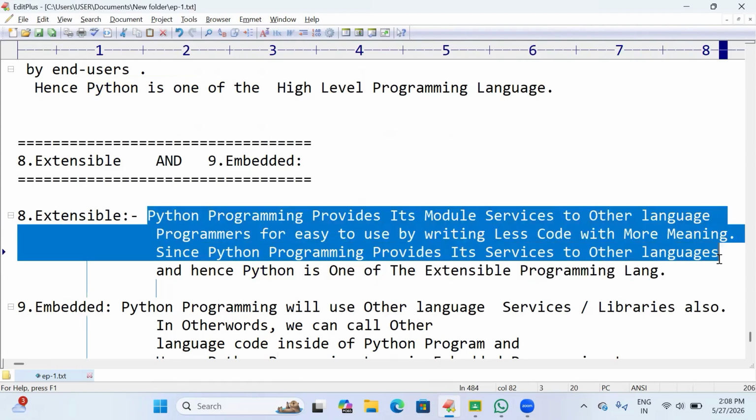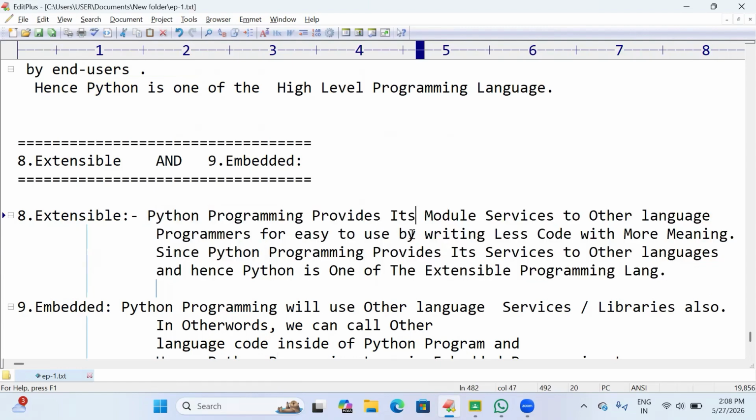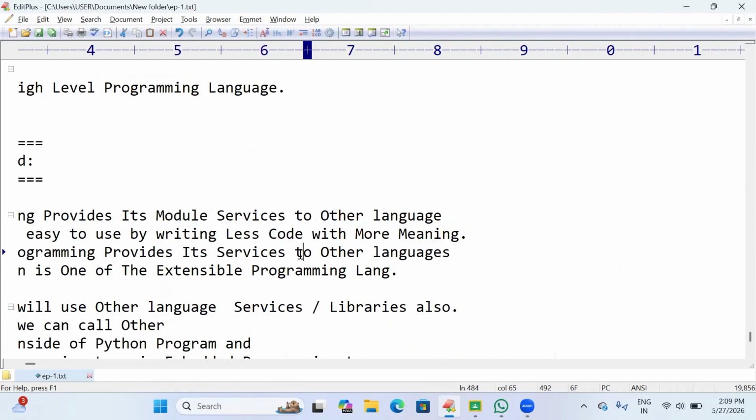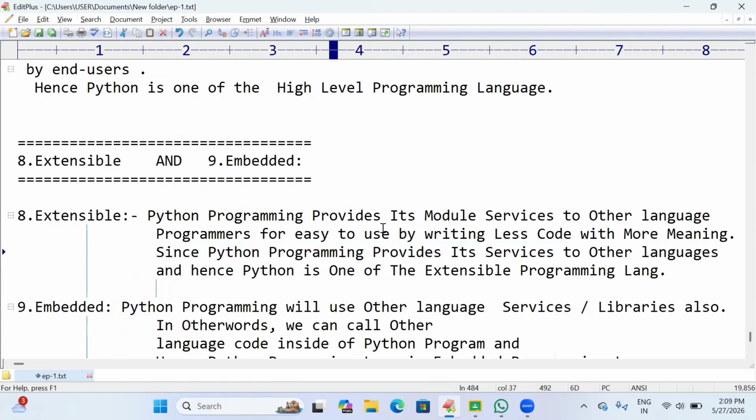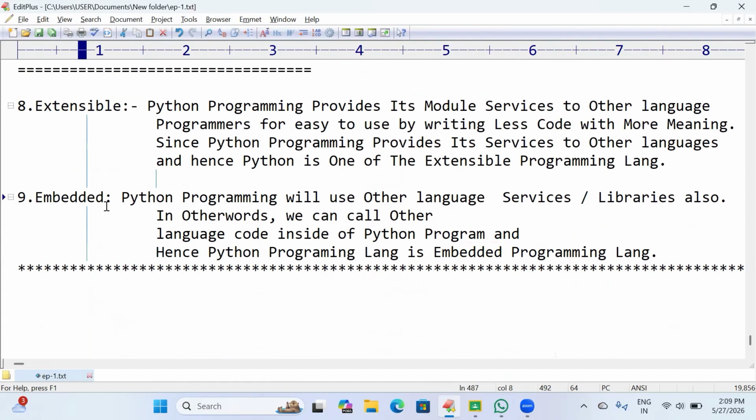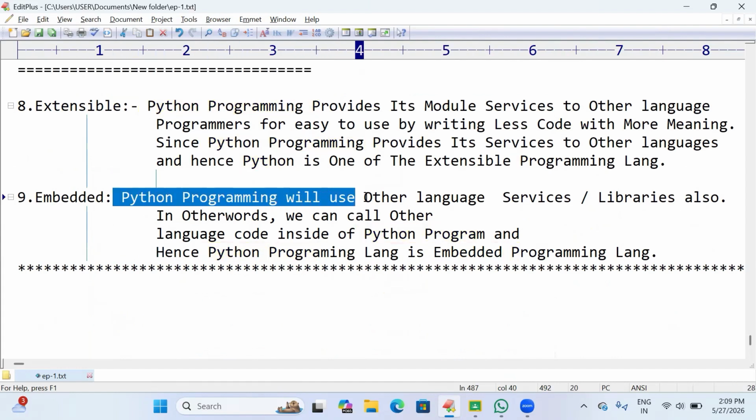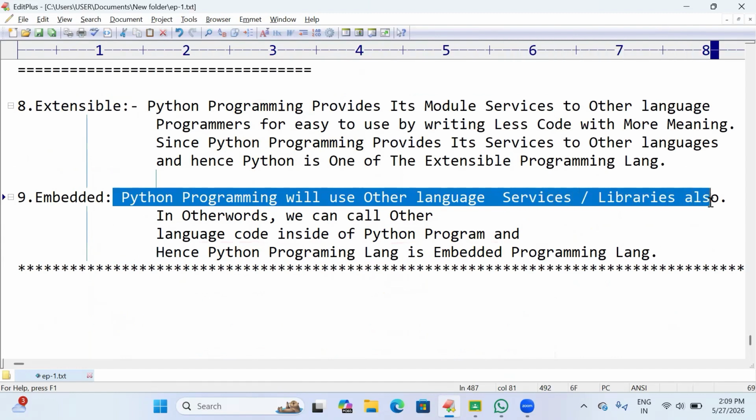This says that the Python programming language provides module services to other programming languages also, in order to write less code with more meaning. So that is known as extensible. Now, what is meant by embedded? Python programming language will use other languages' services or libraries also.